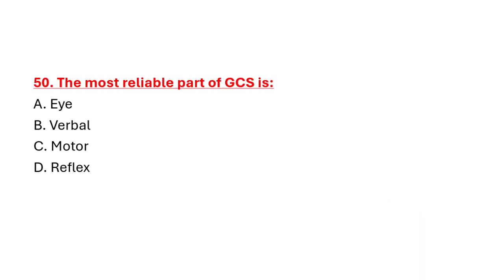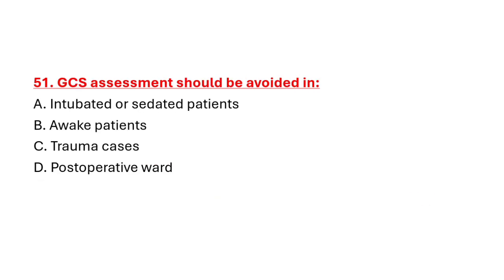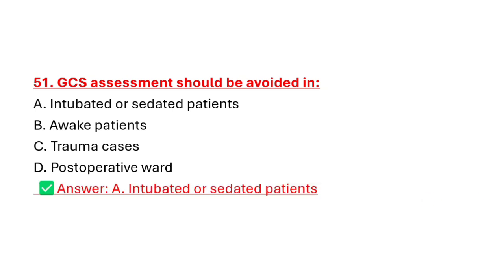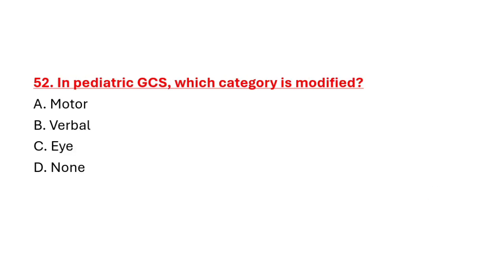Question number 50. The most reliable part of GCS is option A. Eye. Option B. Verbal response. Option C. Motor response. Option D. Reflexes. Correct answer is option C. Motor response. Question number 51. GCS assessment should be avoided in option A. Intubated and sedated patients. Option B. Awake patients. Option C. Trauma cases. Option D. Postoperative ward. Correct answer is option A. Intubated or sedated patients.